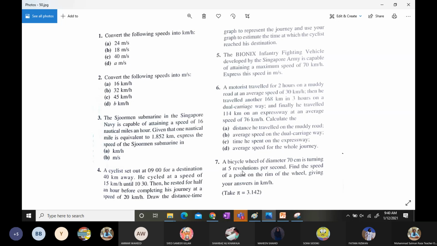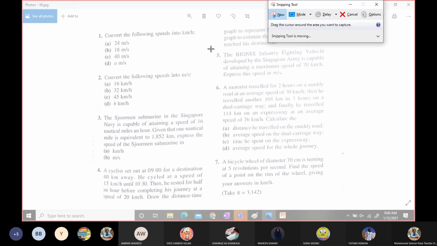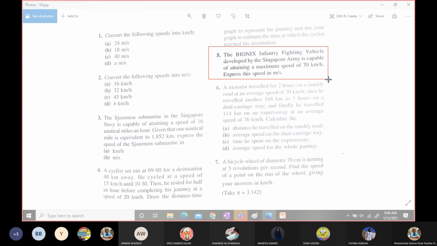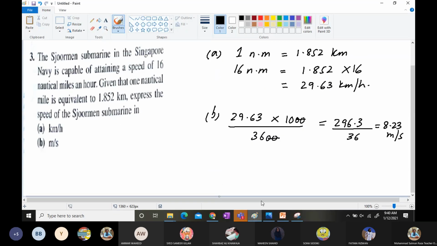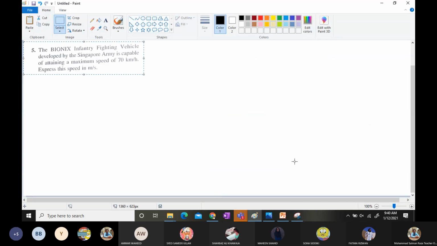The Bionics infantry fighting vehicle developed by Singapore Army is capable of attaining a maximum speed of 70 km per hour. Express this speed in meter per second. Now, how will you do it? Question number 5, you just need to convert kilometer per hour into meter per second. So I'm waiting for the answer. 70 km per hour needs to be converted to meter per second.